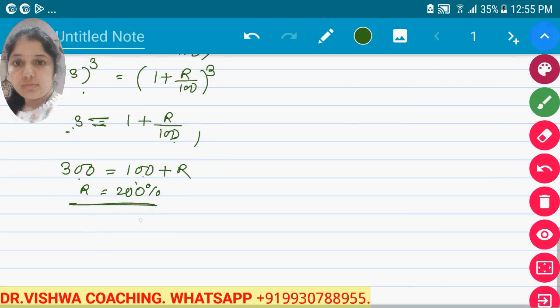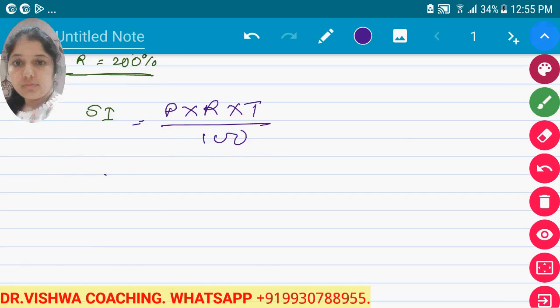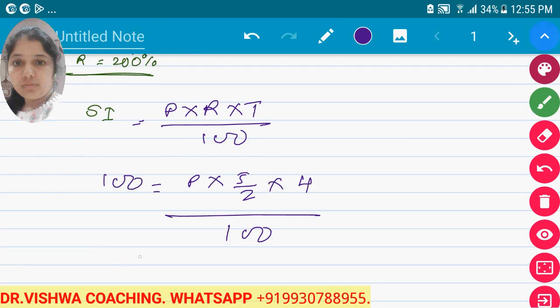Now the formula we use is simple interest is equal to P into R into T upon 100. Now how much simple interest? 100 rupees we got. So 100 equals P for the rate of 5 by 2%, time period 4 years, upon 100.